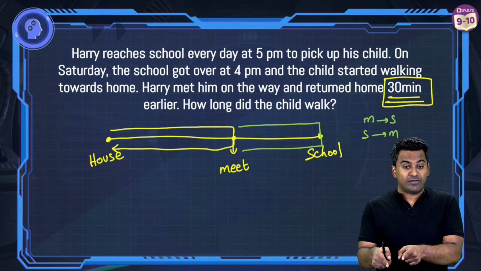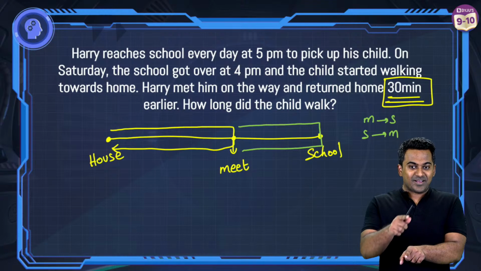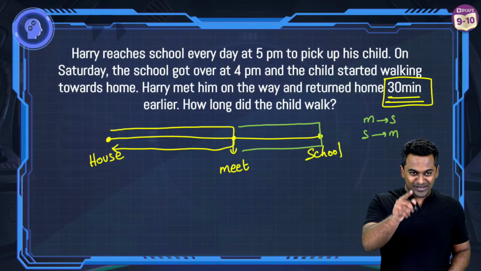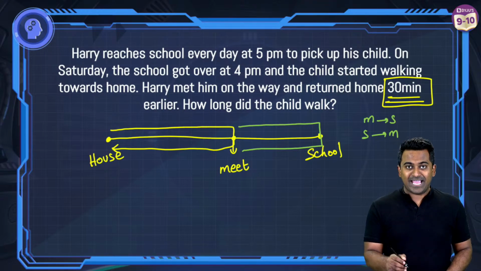Harry did not have to travel, and that is the reason why, okay, Agrima has given an explanation there. We'll come to that. All right. So Harry did not have to travel from M to S and then S to M. And this is how Harry ended up saving 30 minutes of time.